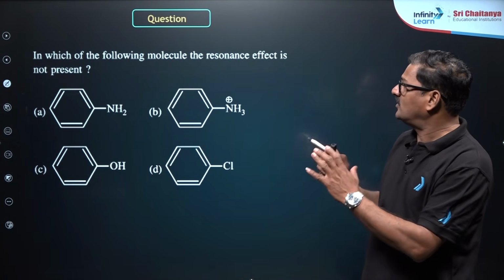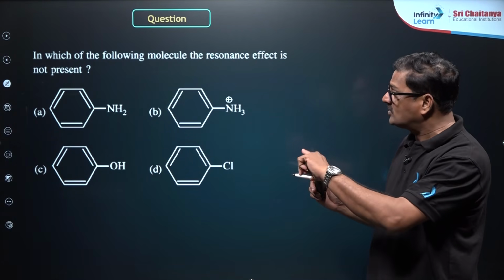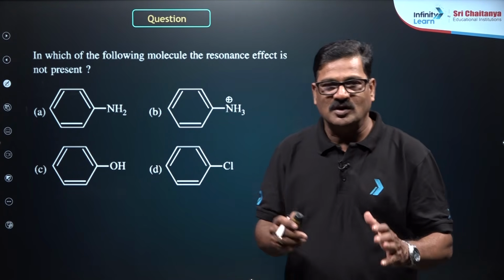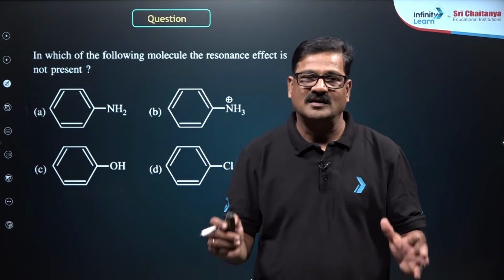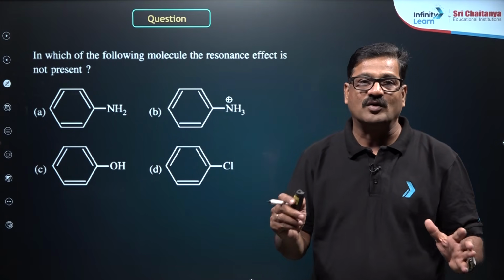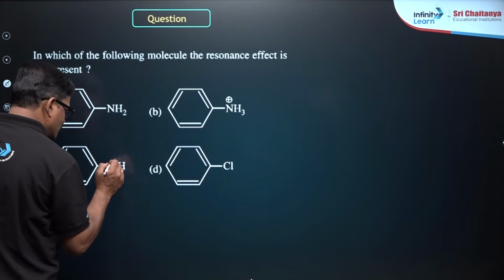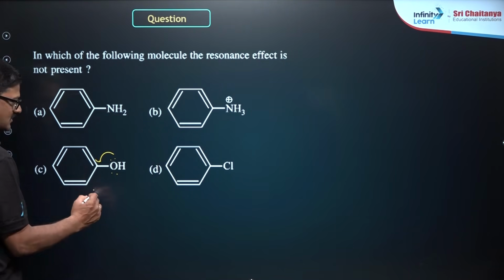Moving ahead, in which of the following molecules is the resonance effect not present? In order to show resonance, conjugation should be there, the molecule should be planar, and the resonating structure should follow the octet rule. If you want to make this structure, yes, you can have this effect. Yes, correct.